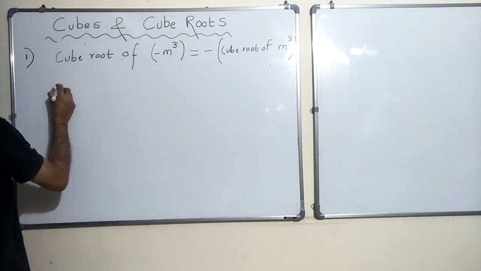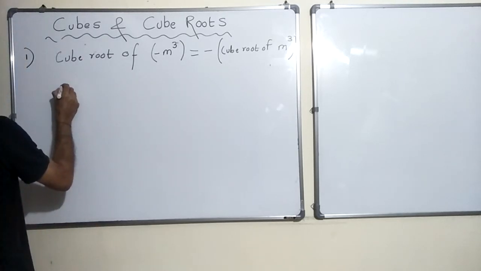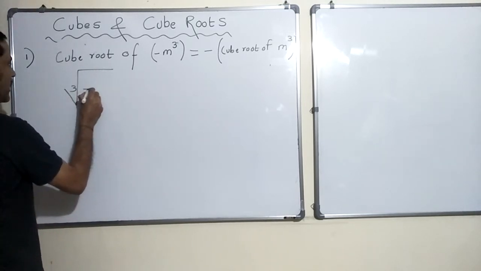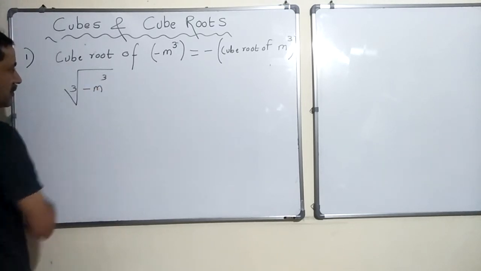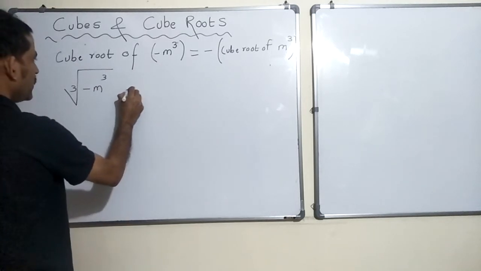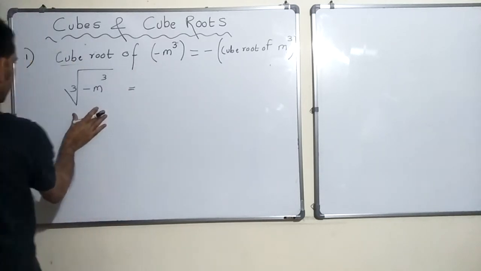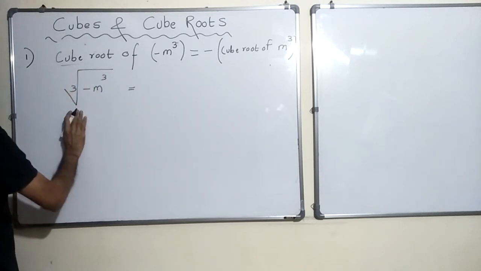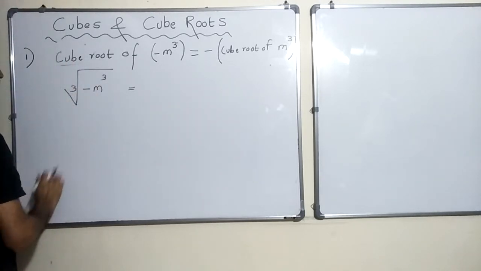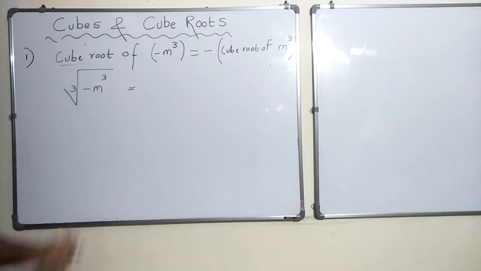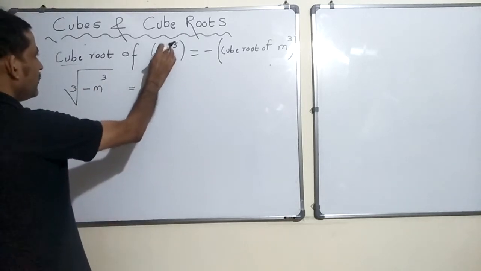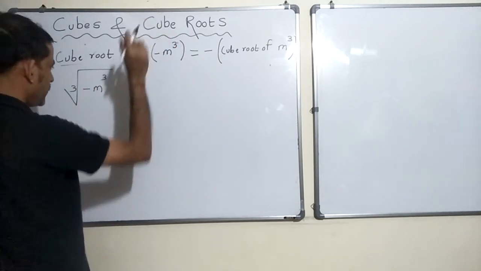Now, can I say cube root, I can denote it this way, right? So minus m cube, is that right? Whatever is written in words, I just converted into a sign. I just put this sign here and wrote this. So this means cube root of minus m, this entire thing, minus m cube.